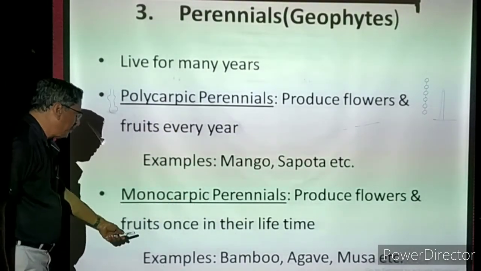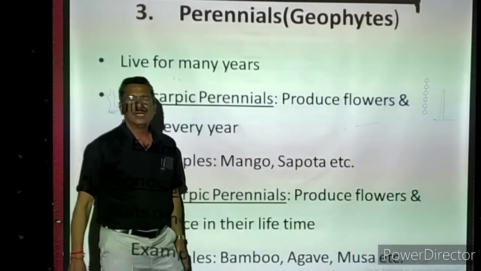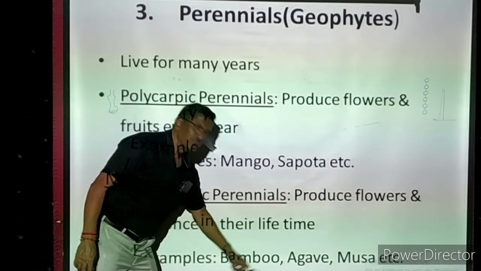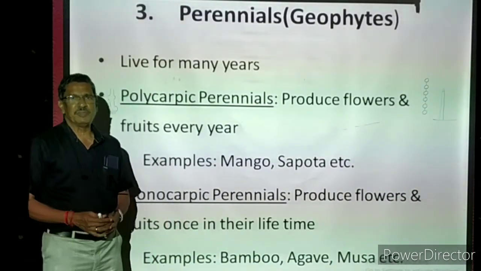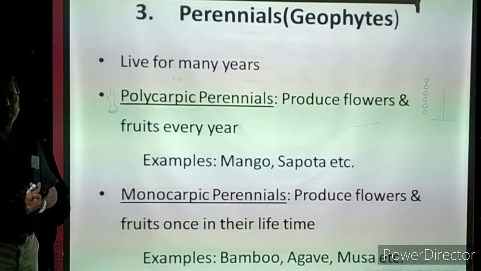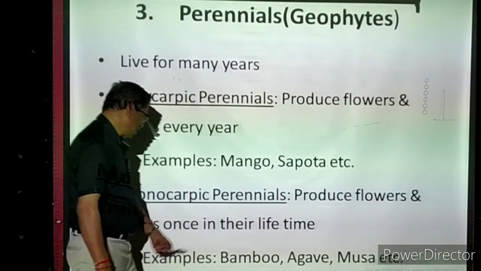The best example for this, which we know very well, is musa. In our surroundings we find musa, nothing but banana. Another one is bamboo. Normally in the forest region we can find bamboo. They live for many years, 30, 40 years, but only one time they produce flowers and fruits. Agave. Now these are all certain plants.